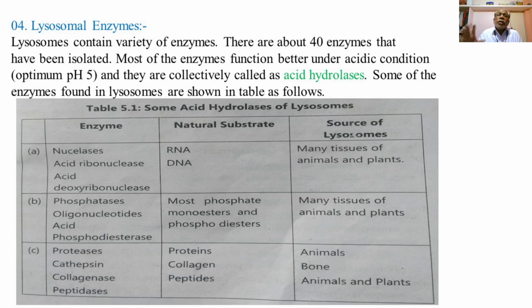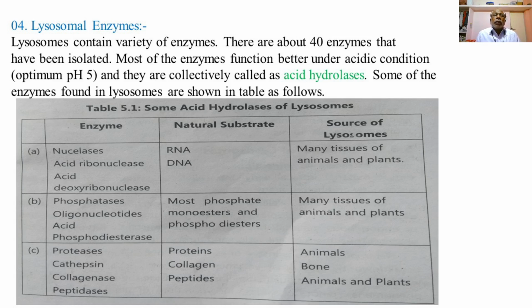Most of the enzymes function better under acidic conditions, at an optimum pH of 5, and they are collectively called acid hydrolases.